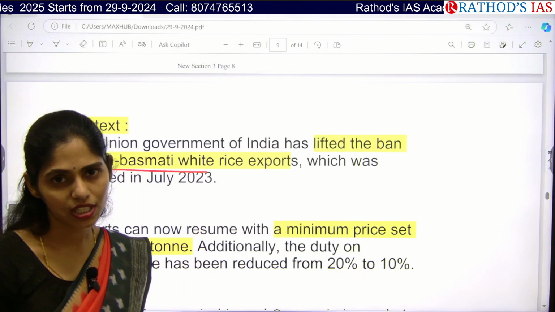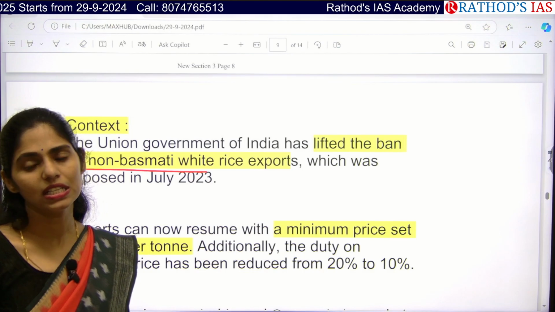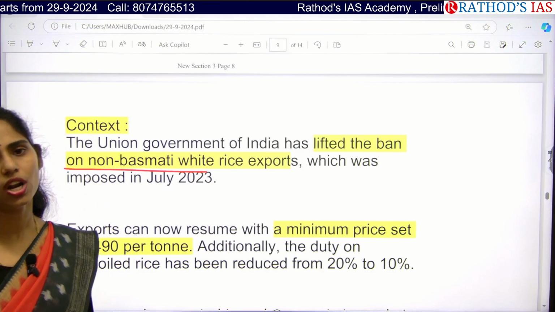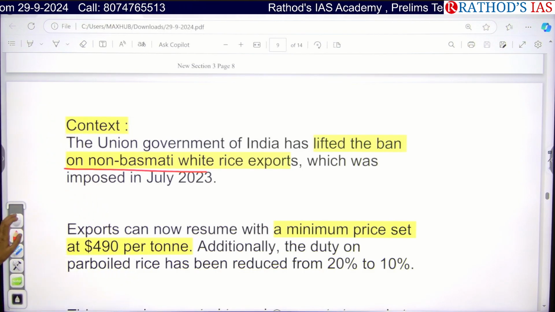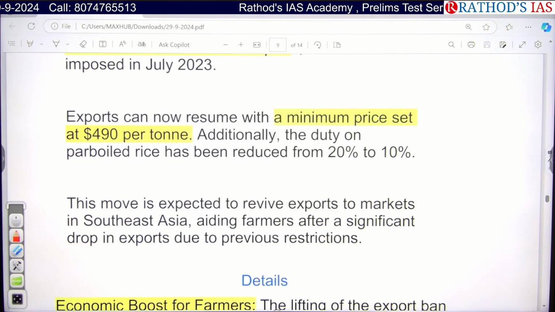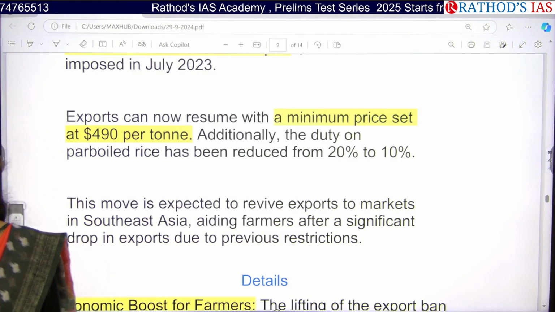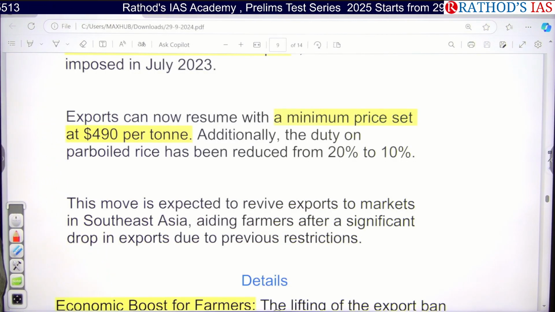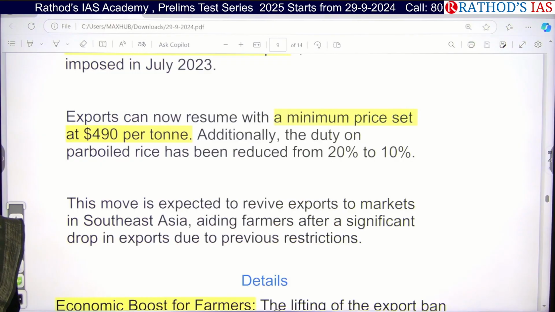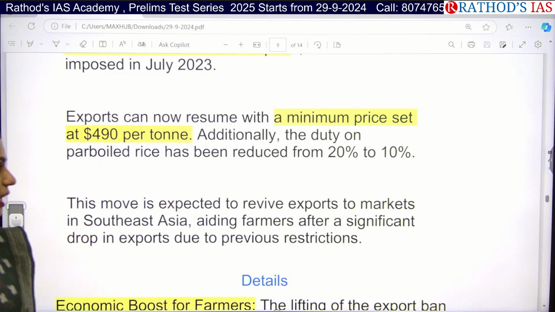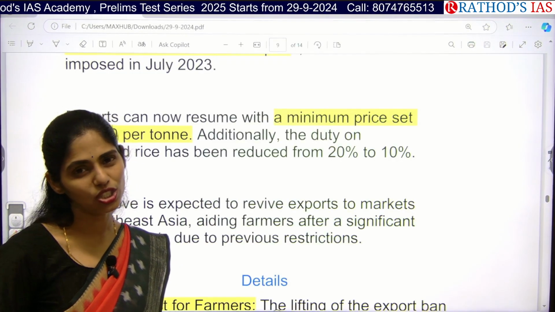Because of this, there was decreased export of non-basmati rice from India. So exports now resume with a minimum price set. What is the minimum price set by the government? That is $490 per ton. And additionally, they are also going to impose export duty on parboiled rice. Earlier the duty was 20%, but now the duty is decreased to 10%.